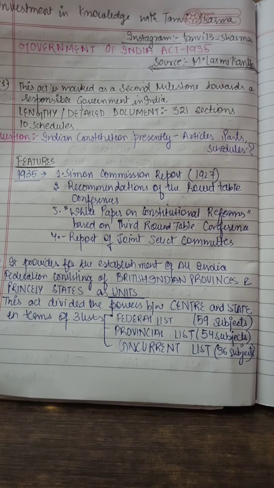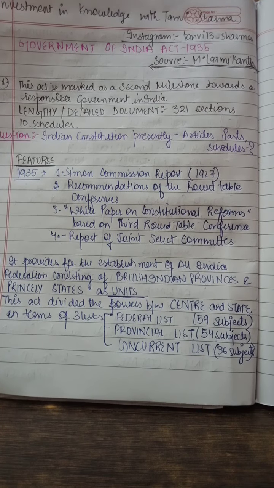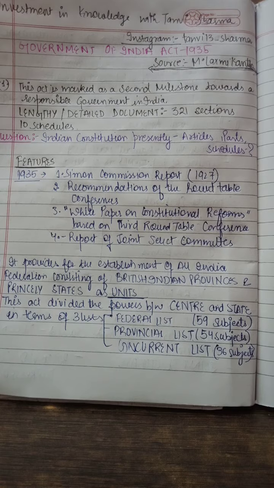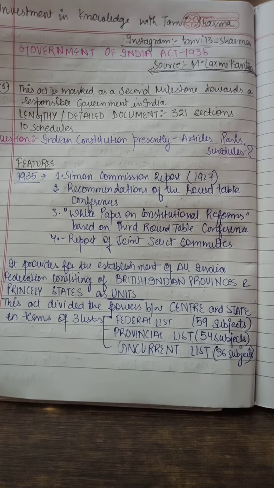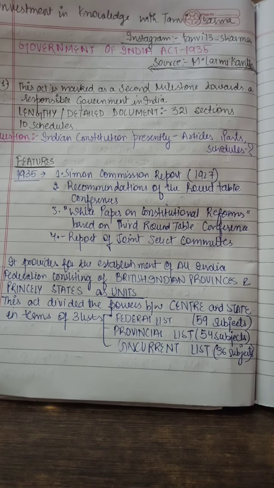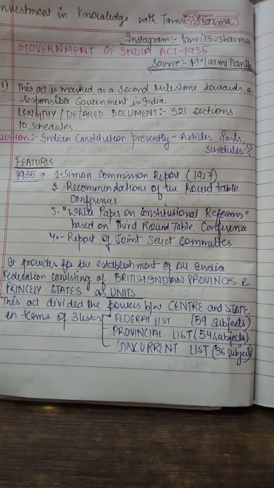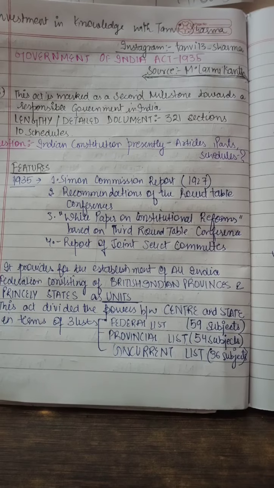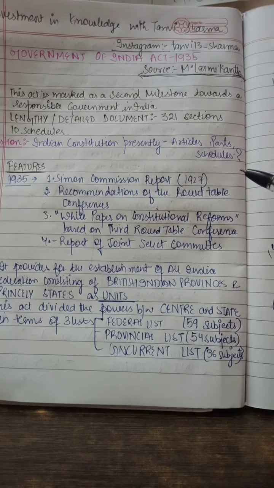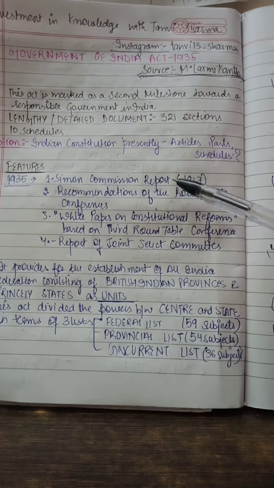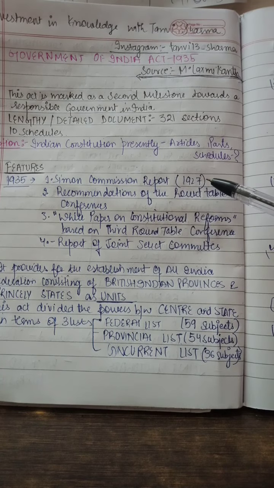Constitution at present. Now you will say, why is the Government of India Act of 1935 so lengthy and so detailed? You can say that the Government of India Act is a combined act which includes the recommendations of all these four reports. The first is the Simon Commission's report. The Commission gave its report in 1930.